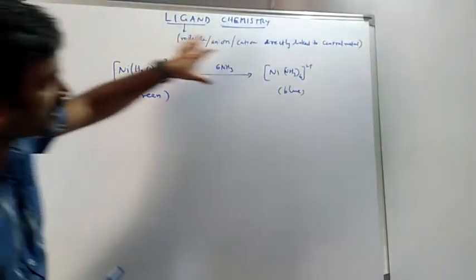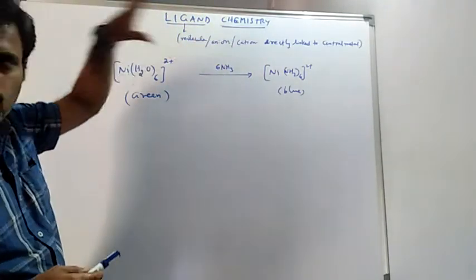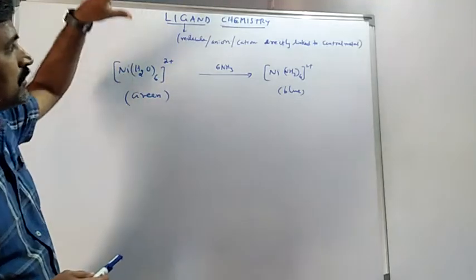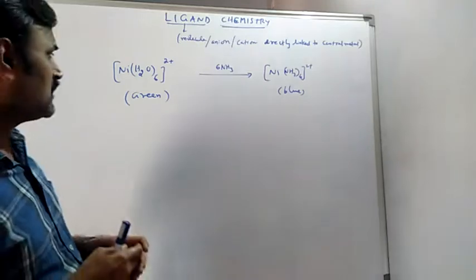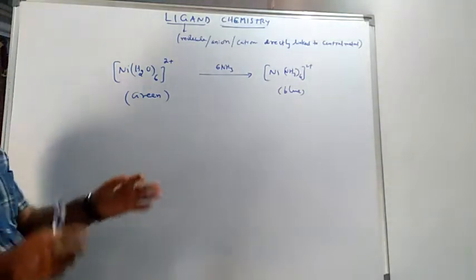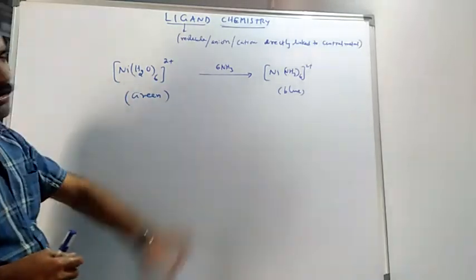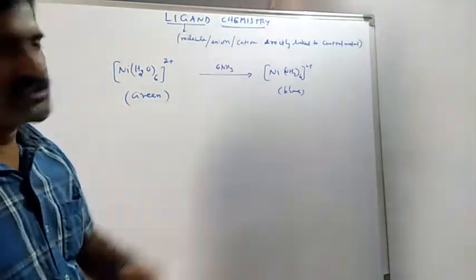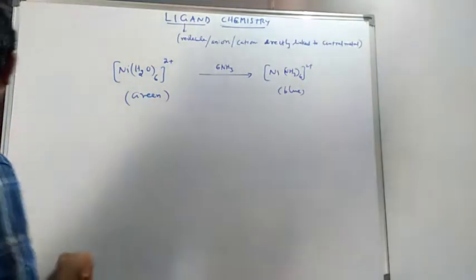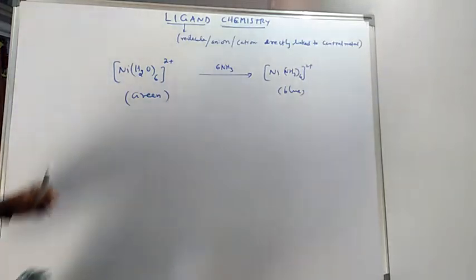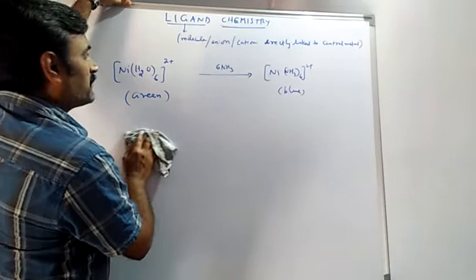Here, in both cases, water and ammonia are monodentate ligands. What do I mean by monodentate? One pair of electrons is donated by the water or ammonia in the nickel complexes to make a change in the physical properties. Now let us see the different kinds of ligands on the basis of the number of electron pairs donated to the central metal.